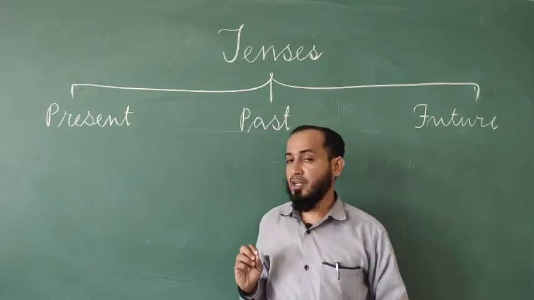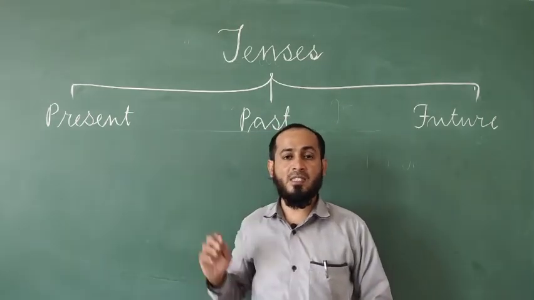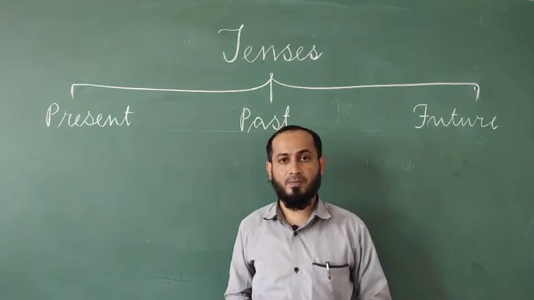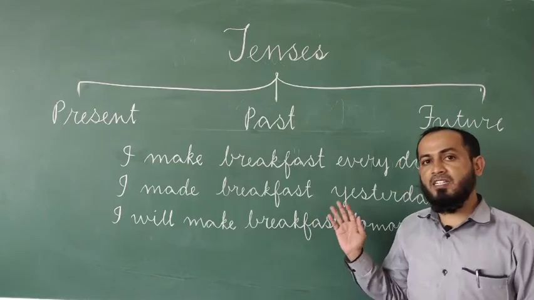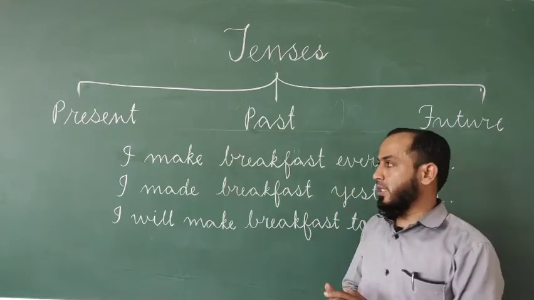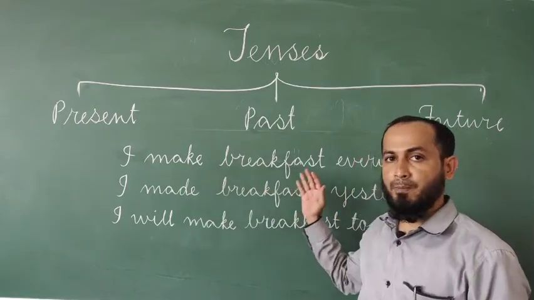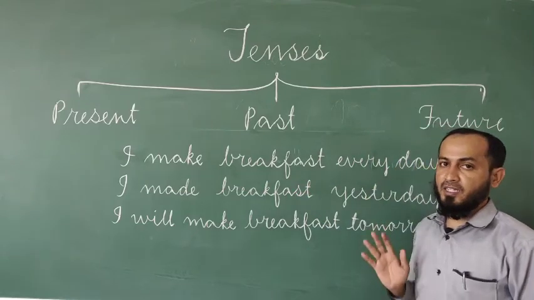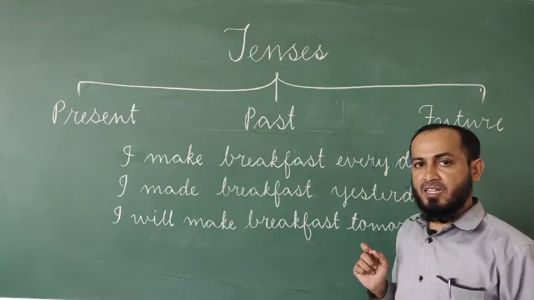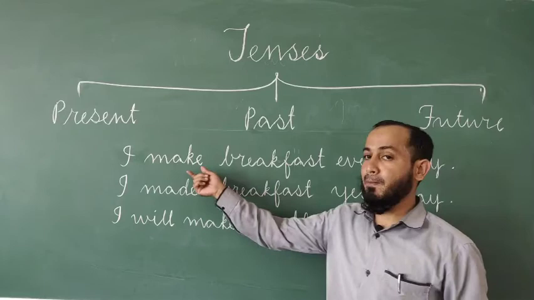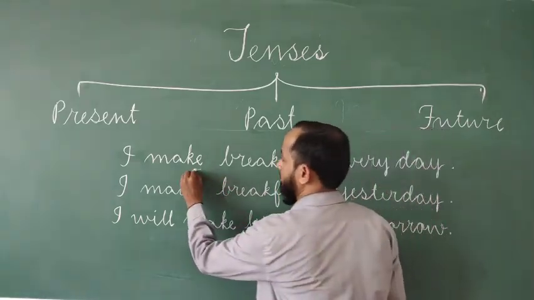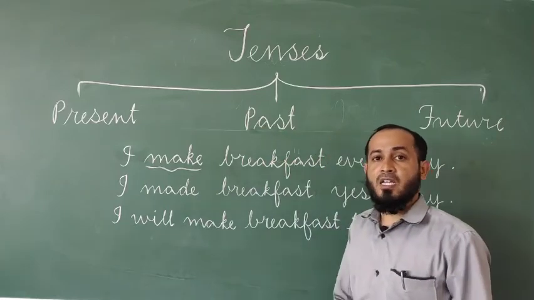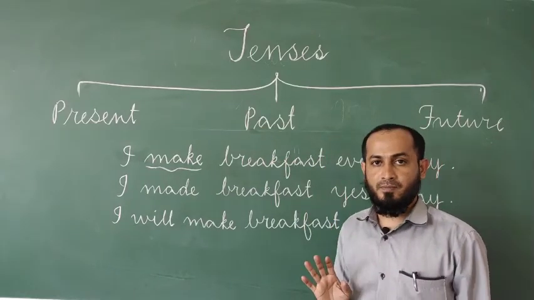Now let me write a few examples of these tenses. Have a look at the board. Here I have written 3 examples. The first one is: I make breakfast every day. Here in this sentence the verb make refers to the present time.